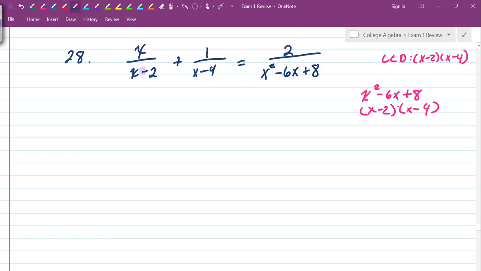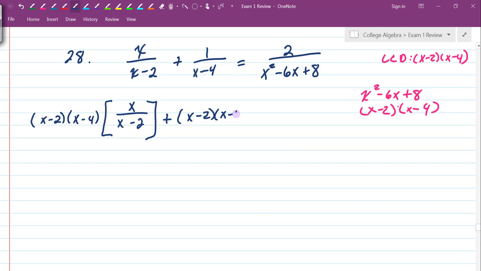So step one is getting rid of the fractions, getting rid of the denominators in each of these expressions. I'm going to multiply each part through by the LCD. So I'm going to go x minus 2 times x minus 4, multiplied by x divided by x minus 2. And then plus, again, my LCD, x minus 2 times x minus 4, my least common denominator, multiplied by 1 divided by x minus 4.